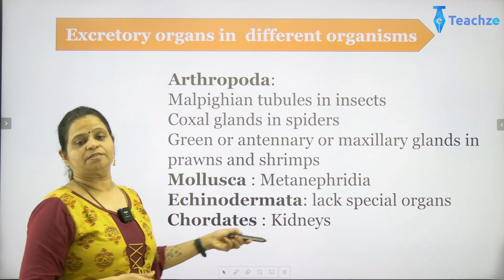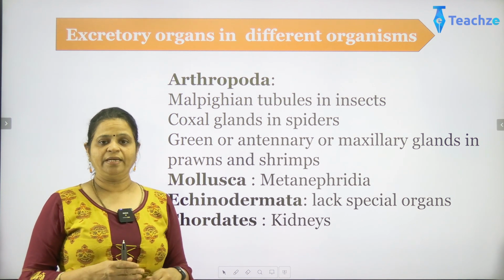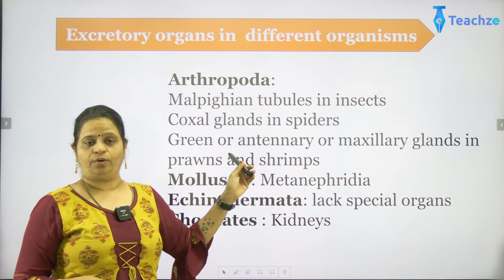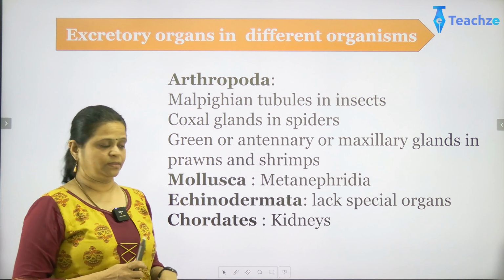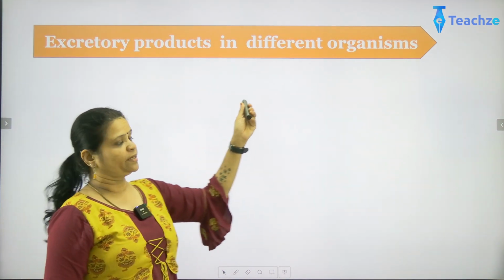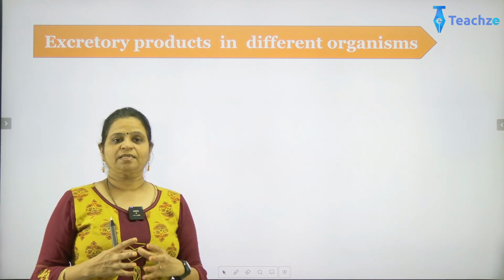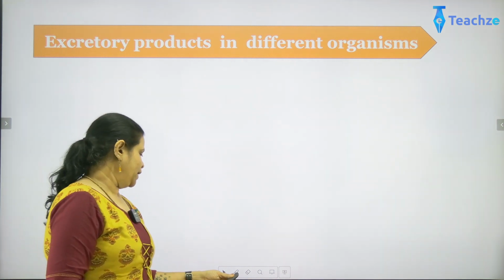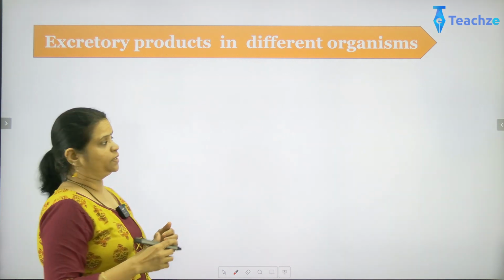Now in chordates, most of them excrete with the help of kidneys, and they are generally metanephric kidneys. Now this is all about the various types of excretory organs present in the organisms. Now coming to the next one, the excretory products. Just like you have various excretory organs, excretory products also differ from organism to organism. So let's see what the different excretory products are.